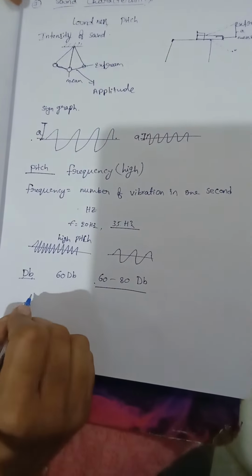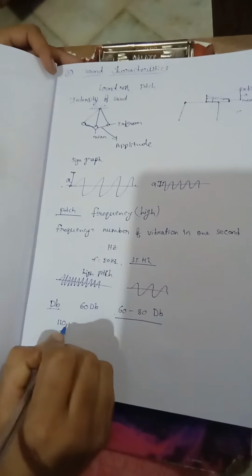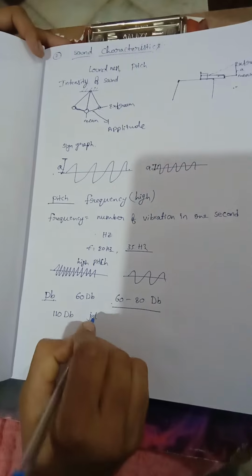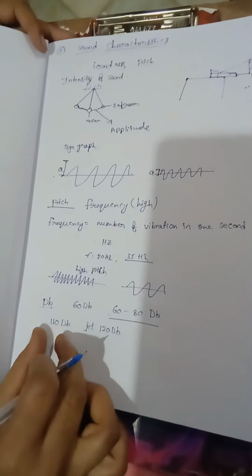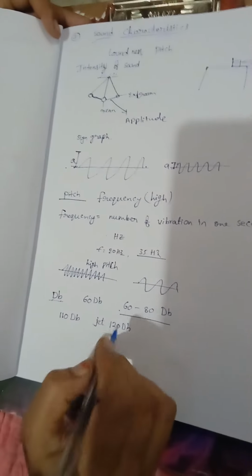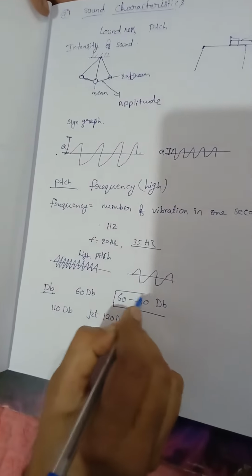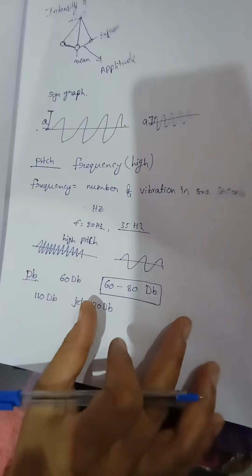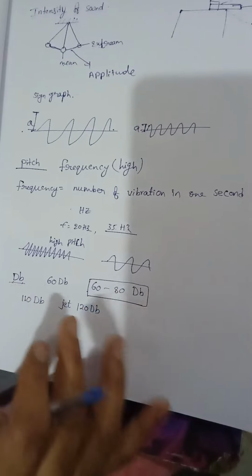The most dangerous sound is the car horn. A car horn has 110 decibels of sound. Jet flights have 120 decibels of sound. The car horn is more dangerous to our eardrum. 60 to 80 decibels is what our ear is able to hear. This is about the units of sound.